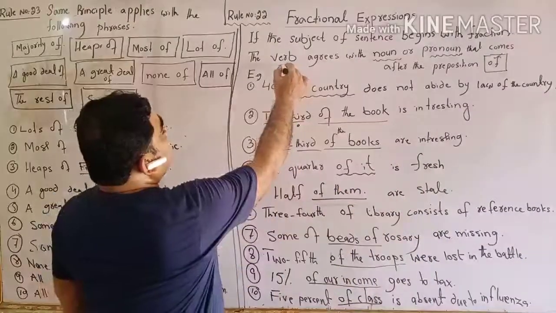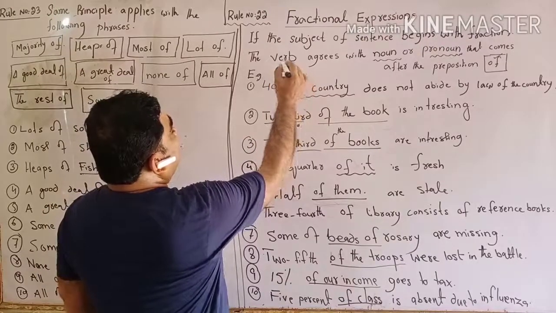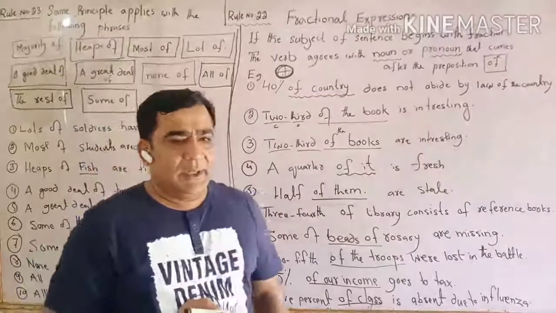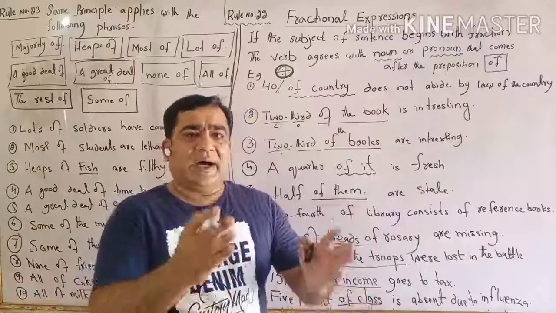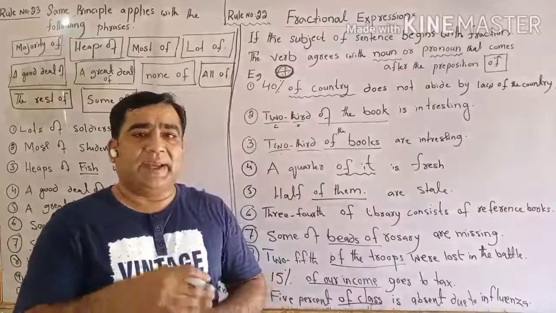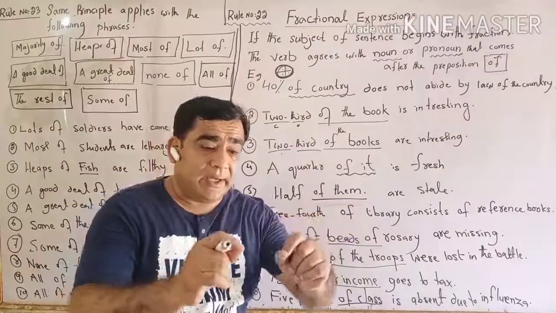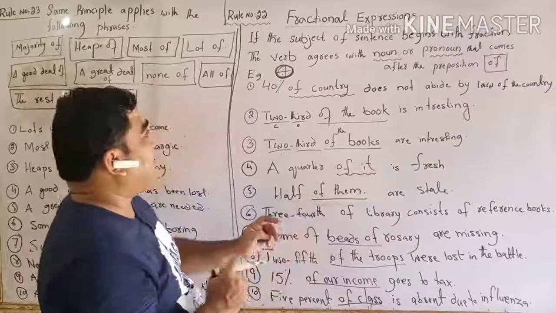If we have a circle, and in this circle we make some parts, I mean part, segment, half, quarter, 2/3, half of. These are fractional expressions, and we agree according to the word that comes after of.